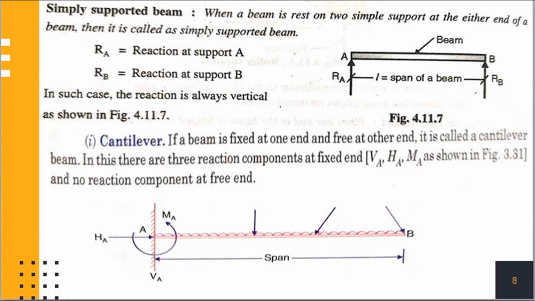Then number 2 is the cantilever beam. If a beam is fixed at one end and free at the other end, it is called a cantilever beam. In this, there are three reaction components at the fixed end, that is Va, Ha and moment, that is the vertical component, horizontal component and moment as shown in figure, and no reaction component at the free end.